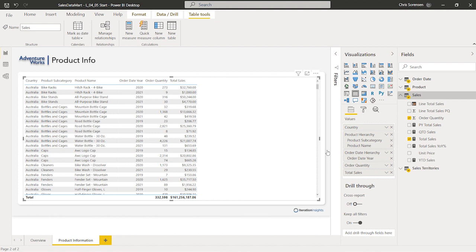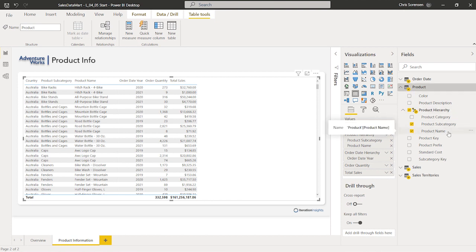So what we're going to do next is enable our drill through. To enable the drill through, we're going to go to our product table, because keeping in mind what we ultimately want to do is come from the product name on our funnel chart on the overview page and come to this more detailed table of data here. So I'm going to grab my product name from the product hierarchy. I'm just going to drag it down here to this drill through. So we can see where it says add drill through fields here. I'm just going to drop the product name on there like so.